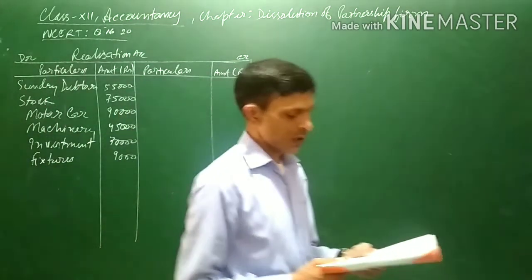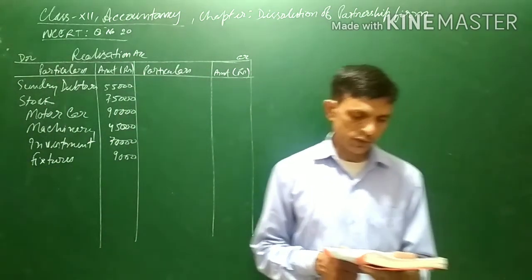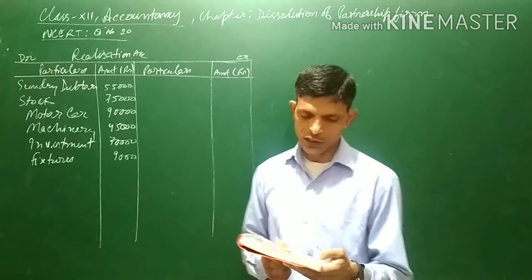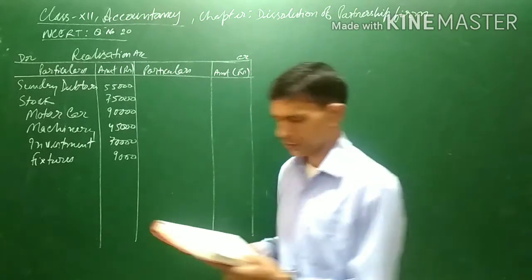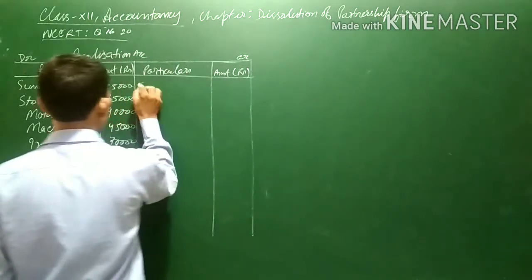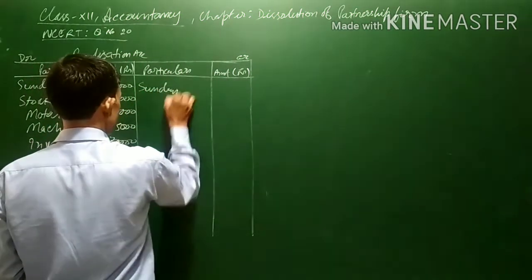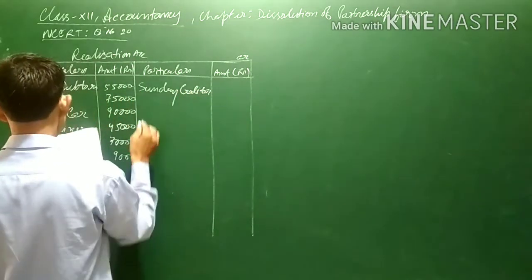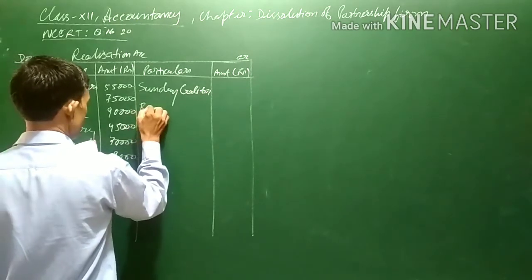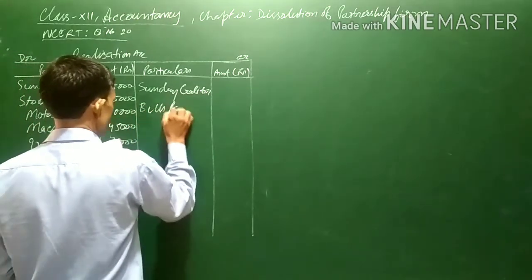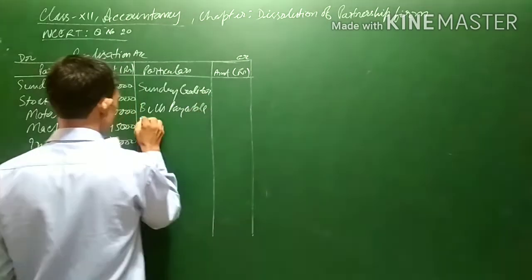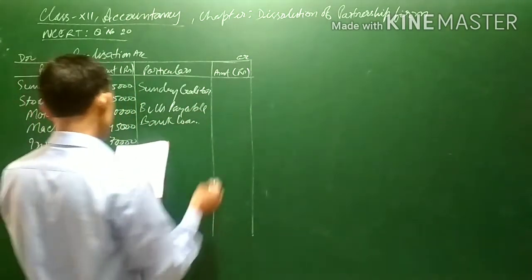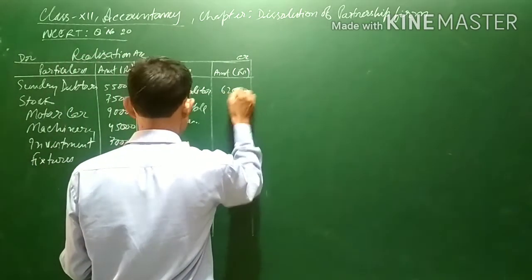And on the liability side, all the outside liabilities are transferred, that is sundry creditors, bills payable, bank loan. Sundry creditors 62,000.